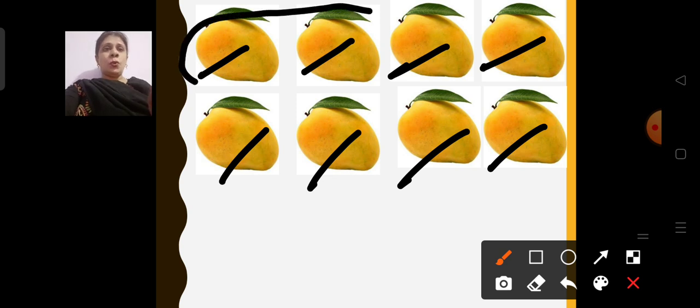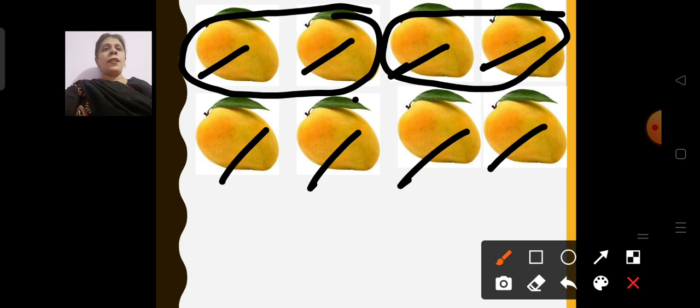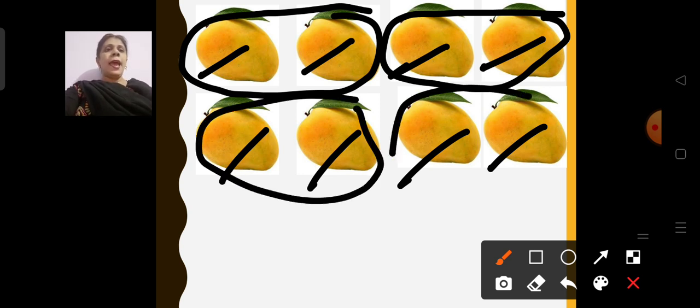Now if I take 2 in each lot, if I take 2 mangoes, 1, 2, 3 and 4. So I can make 4 lots. Okay. In one lot I can keep 2 mangoes, and from 8 mangoes I can make 4 lots. Understood?